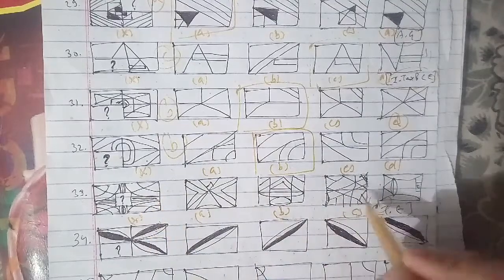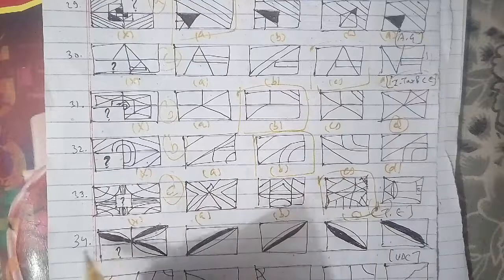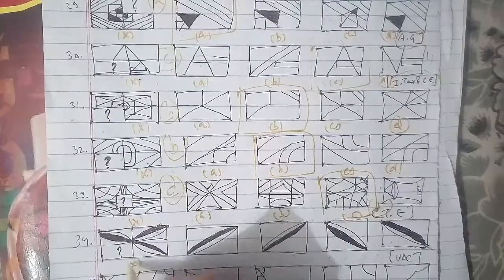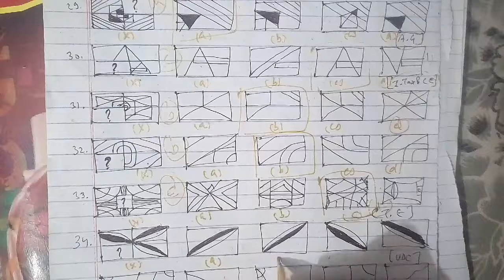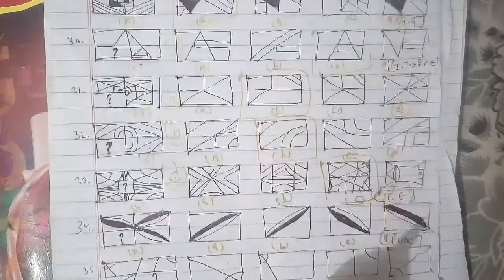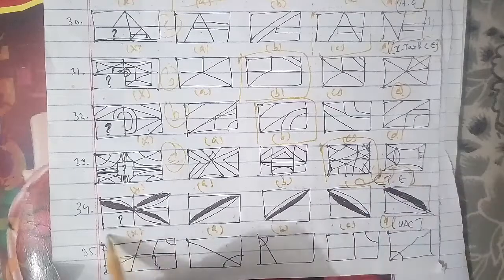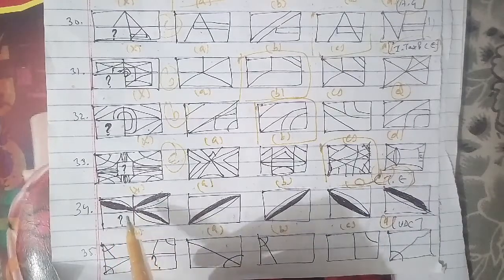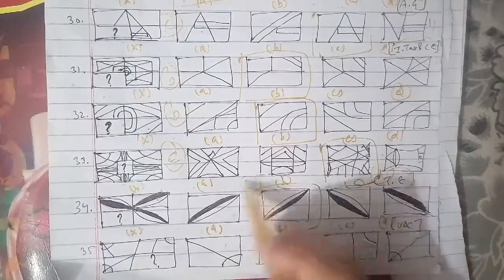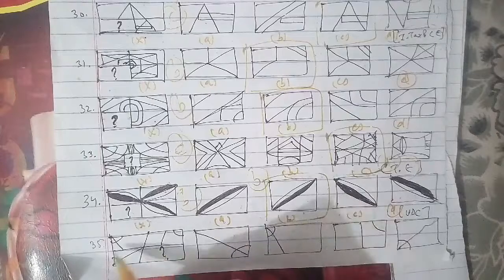Let's go ahead with another one, which is the 35th question of the session. This is the cross figure A, B, C and D. This has been asked in the UDC examination paper, and that is also an important paper with respect to competitions. We have to find out the missing figure here, and figure A will be the right answer for this question as well. Now we will be going ahead with another one, which is the 36th question of the session, which is important here. Let's go ahead for that as well.